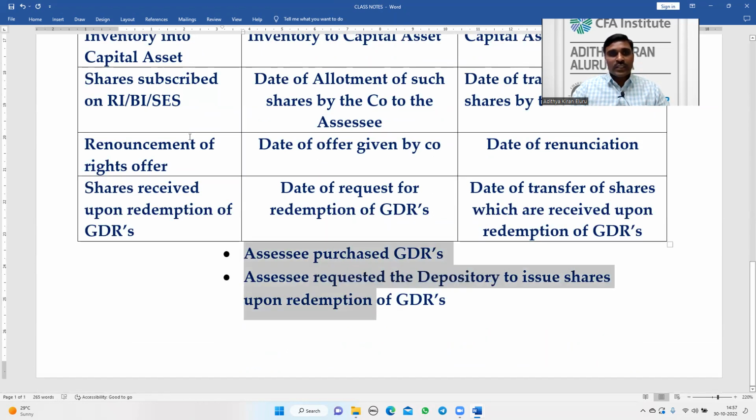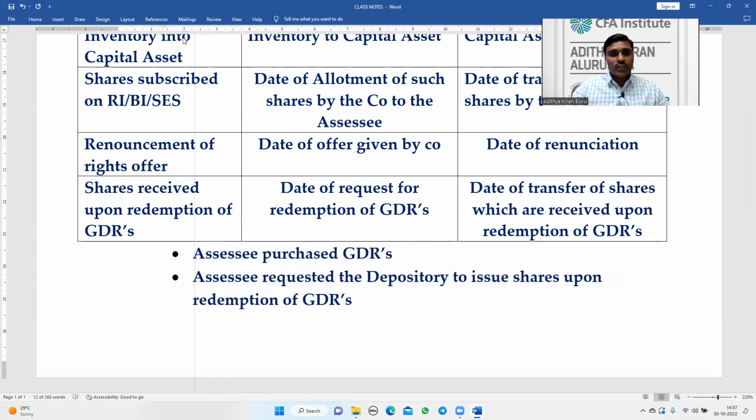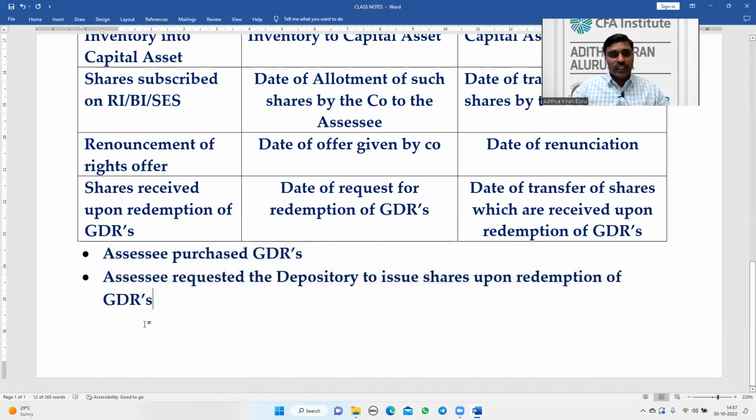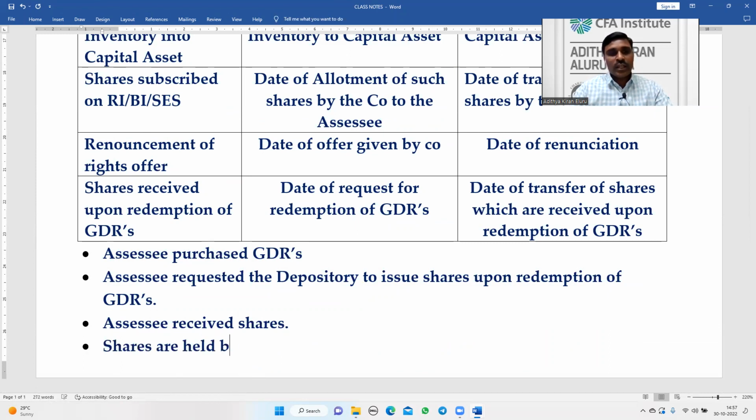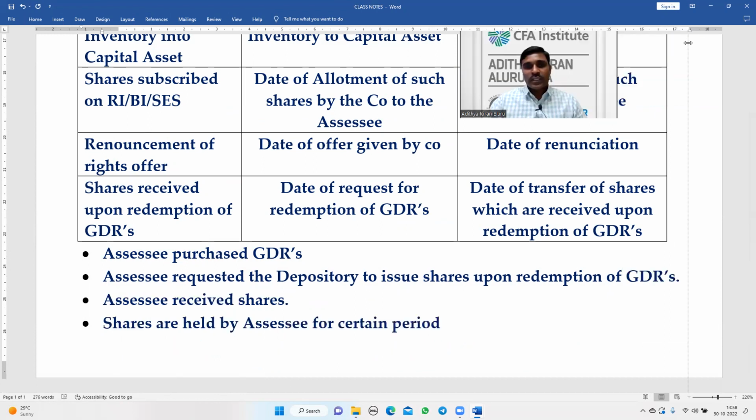After redeeming the GDRs, the assessee received the shares. Shares are held by the assessee for a certain period. This is how the transaction flows in case of global depository receipts.